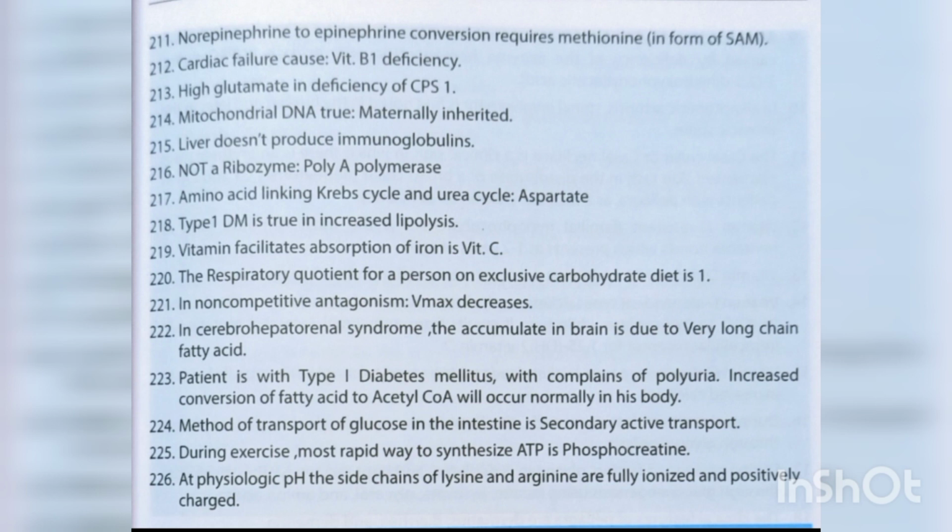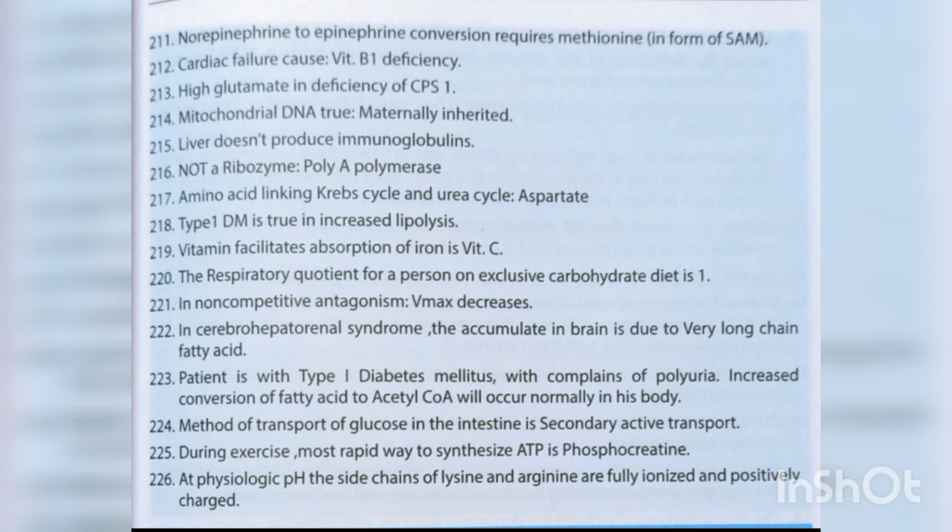Liver does not produce immunoglobulins. Not a ribozyme is poly A polymerase. Amino acid linking Krebs cycle and urea cycle is aspartate. Type 1 diabetes mellitus is true in increased lipolysis. Vitamin that facilitates absorption of iron is vitamin C. The respiratory quotient for a person on exclusively carbohydrate diet is 1.